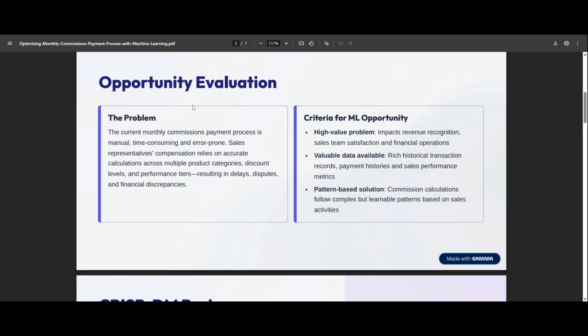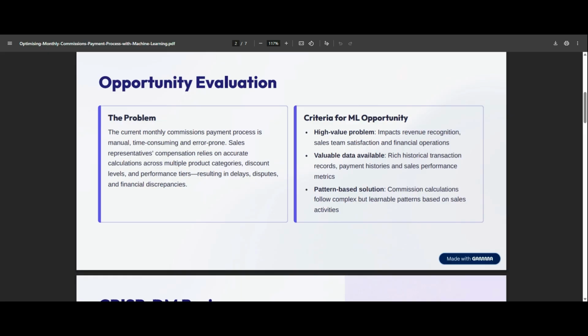So what's the problem that we've got? We've got a monthly commissions payment process. It's manual, it's time consuming, and if there's any errors, it can take a while to get to the bottom of those errors and correct them. Sales reps' compensation relies on accurate calculations across multiple product categories, discount levels and performance tiers. Some of this can result in delays, disputes and financial discrepancies.